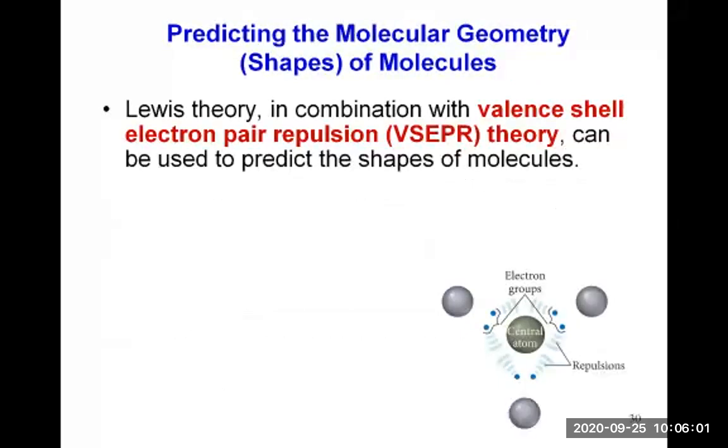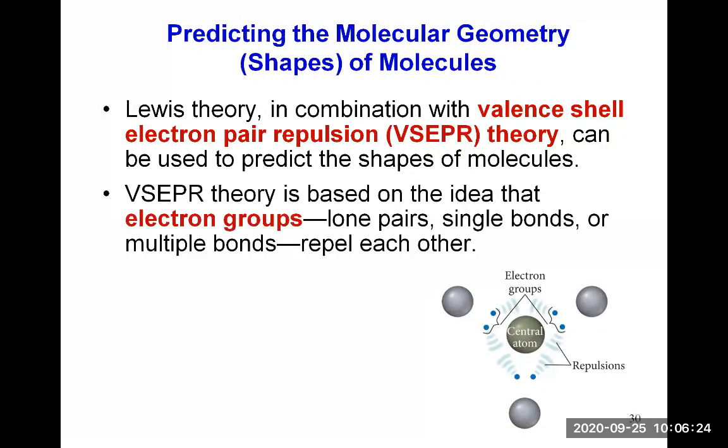Lewis theory, in combination with the valence shell electron pair repulsion theory, which is symbolized by VSEPR, can be used to predict the shapes of molecules. And it's an easy way to do it.